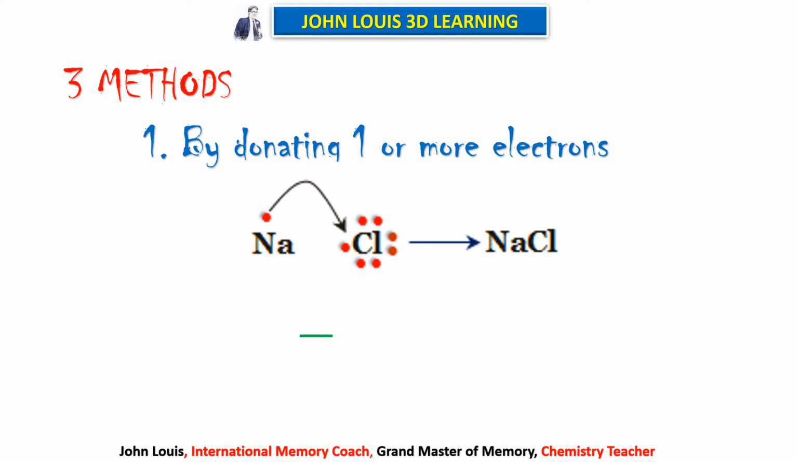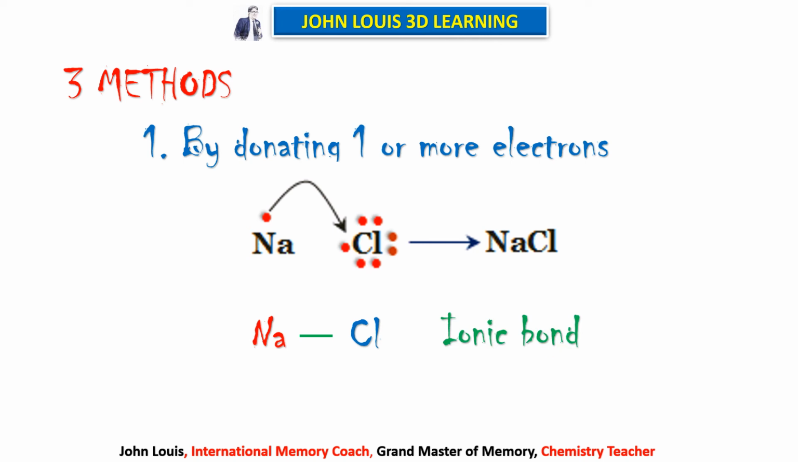Therefore, here sodium donates and chlorine accepts. Thereby, sodium chloride is formed. There is a chemical bond created between sodium and chlorine. That is, a force of attraction takes place between sodium and chlorine. So what is that type of bond? When one donates and the other accepts, that is what is known as ionic bond. We will see in detail with more examples in the upcoming videos. So this is ionic bond.